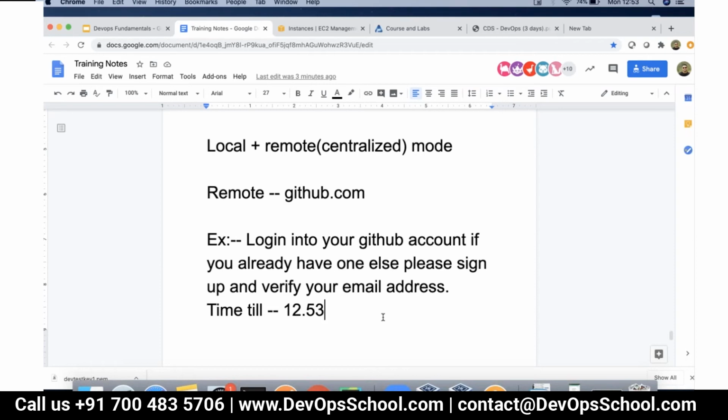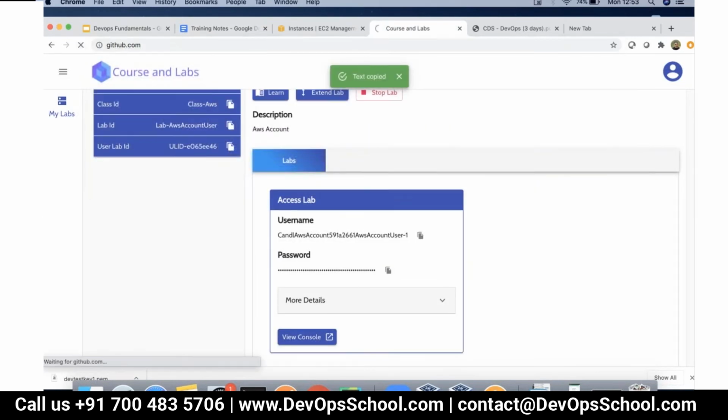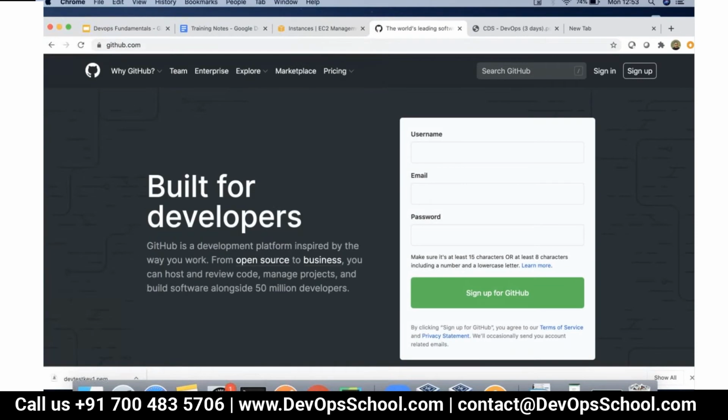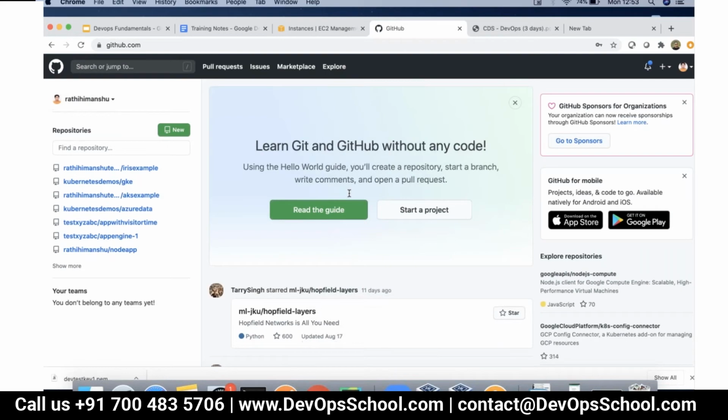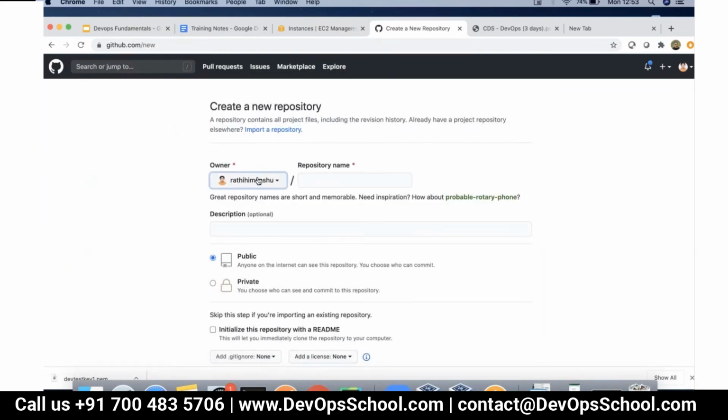Fine, guys. Now take a look at how we integrate it. So I'm going to go to my GitHub account, and I already have an account, so I'm going to very quickly sign in. Now see, GitHub is a public repository platform, we all know, right? So if you would like to create a repository, I'm going to create one. This happens to be my organization here. When you sign up for the first time, you will also have an organization there. And within an organization, you can create multiple repositories.